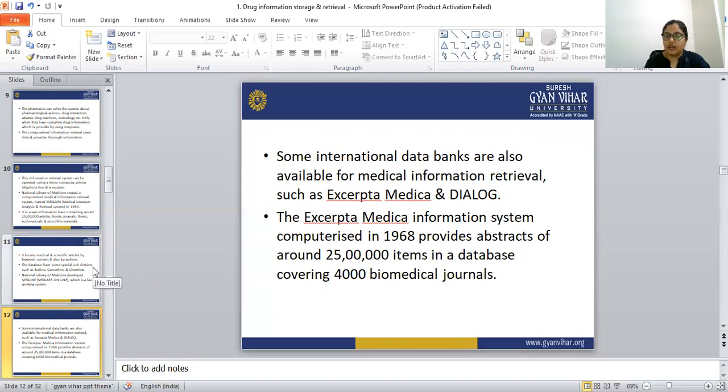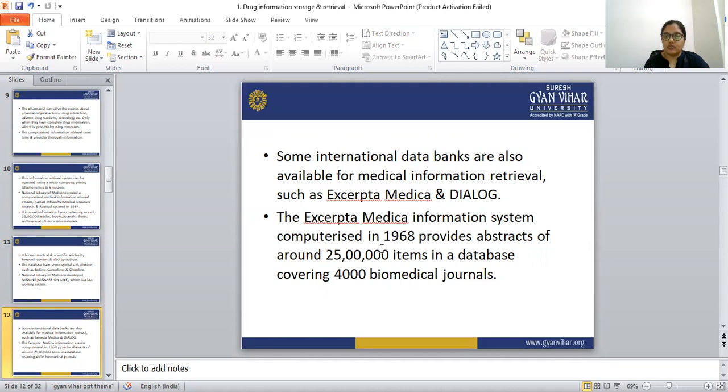The Excerpta Medica information system was computerized in 1968, but MEDLARS was developed in 1964. This system provides abstracts of around 25 lakh items in a database covering 4,000 biomedical journals.